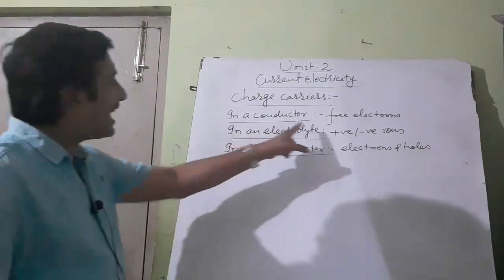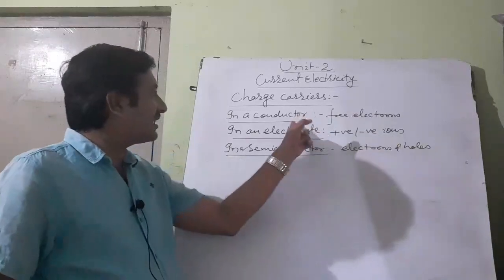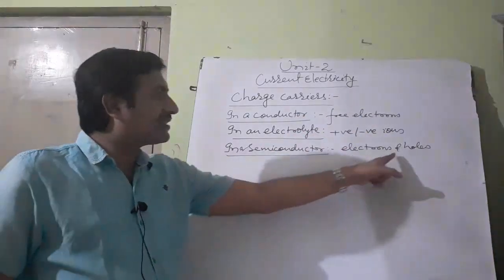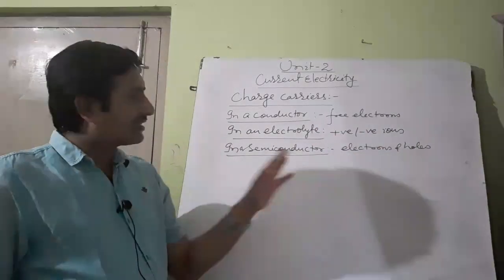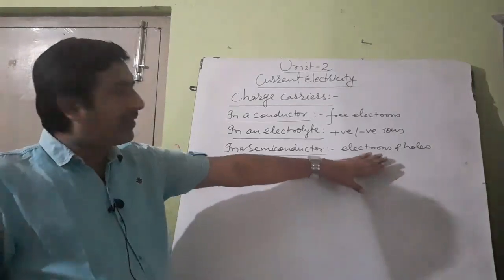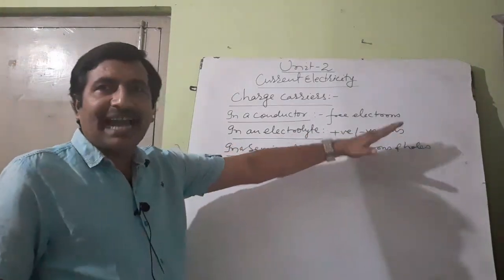So these are charge carriers: free electrons in a conductor, positive and negative ions in electrolytes, and electrons and holes in a semiconductor. You are familiar with electrons, and with positive and negative ions, and the idea of holes